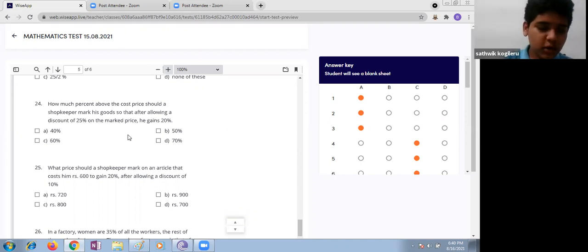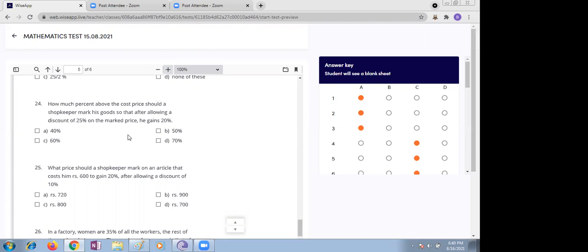Even if he gave the discount, he is gaining 20%. That means how much percent above the cost price is he supposed to keep? 40.